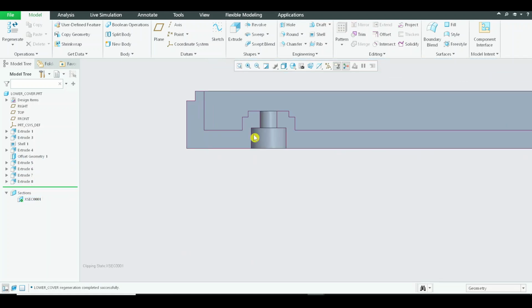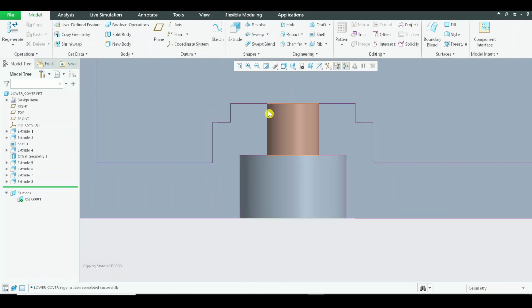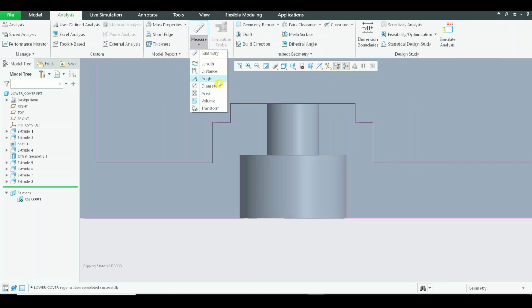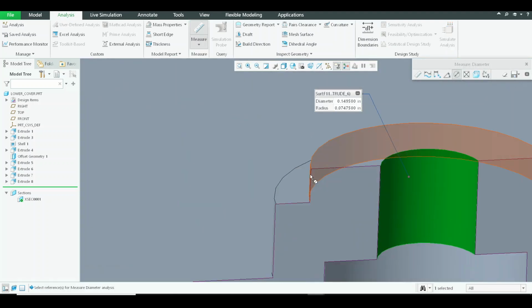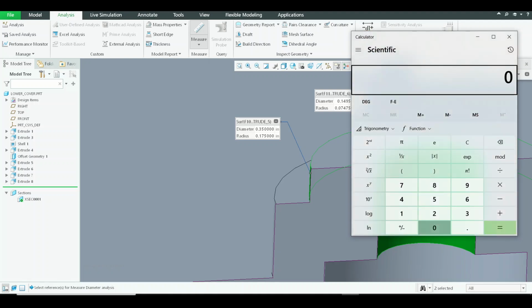All right, now what is the thickness of this wall over here? Let us measure it by selecting the inner diameter and the outer diameter. So we have the two radii over here. One is 0.074, another is 0.17. So the difference is almost 0.10. Am I right? 0.175 minus 0.07 is almost 0.1.